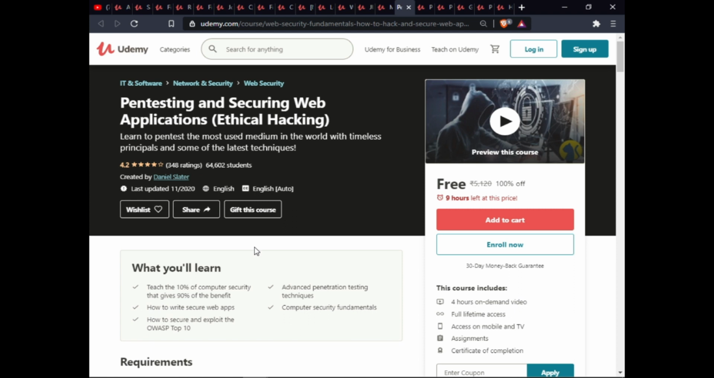The next course is Penetration Testing and Security: Web Application Ethical Hacking. In this course, you will learn the 10% of computer security that gives 90% of the benefits, how to write secure web apps, how to secure and exploit the OWASP Top 10, advanced penetration testing techniques, and computer security fundamentals. This course includes 4 hours of on-demand video, full lifetime access, access on mobile and TV, assignments and a certificate of completion.